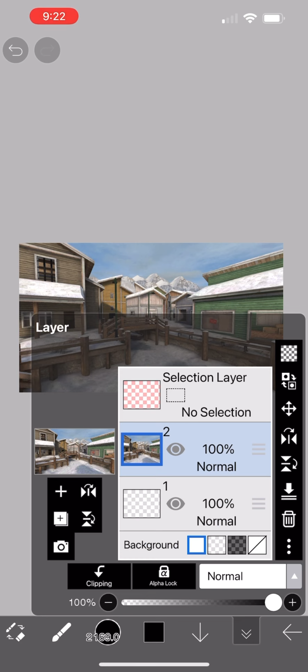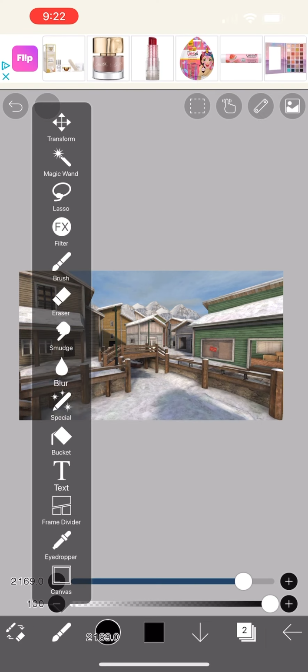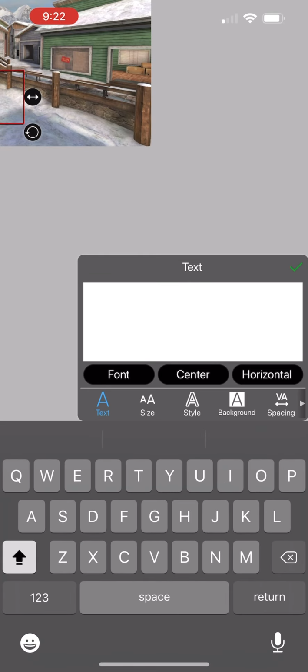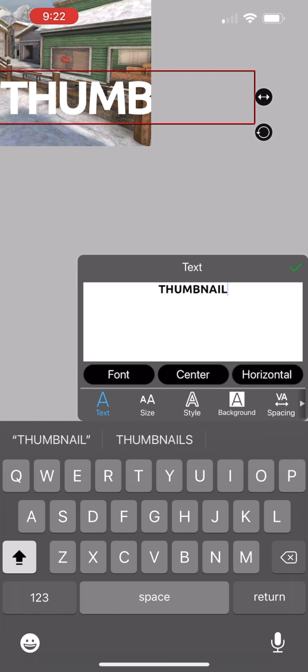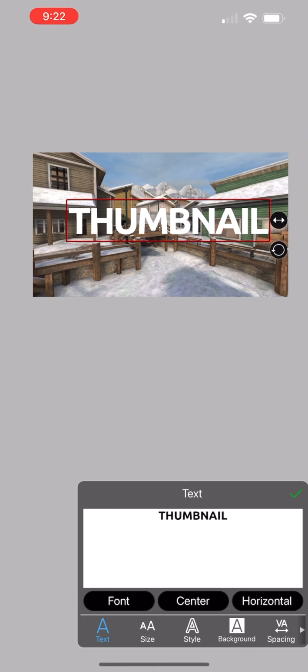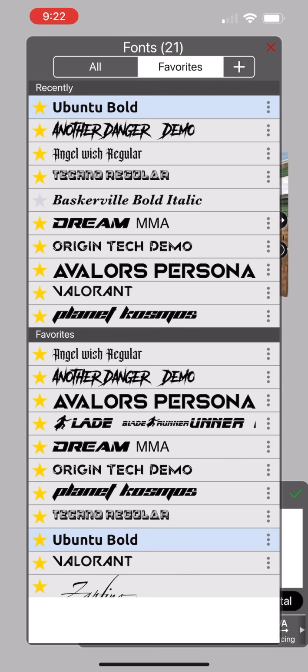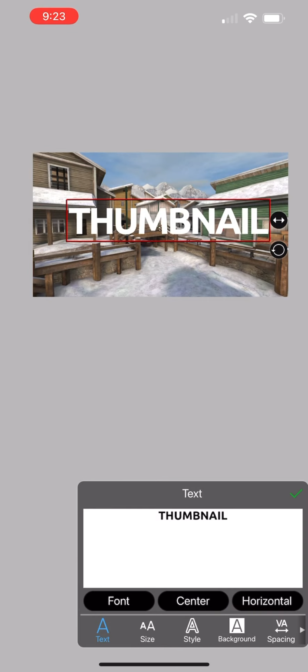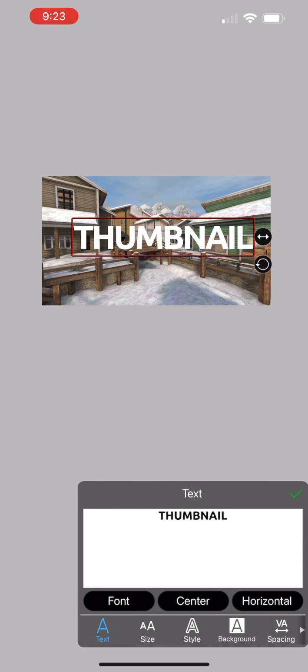So here, I'm just gonna add the text: the paintbrush, text, click the screen, add text, and then I'm gonna add all caps, thumbnail. Now, this font is the Ubuntu bold. If you don't have this, click the plus button and then go to the font, type in Ubuntu. You'll find it. It's really easy to add. But this font is probably the most used font in all of thumbnails and that kind of stuff. So you're gonna want to have this font.